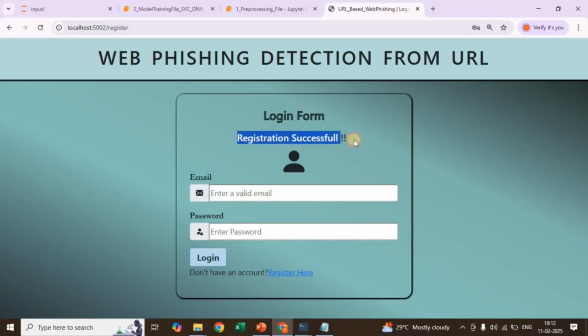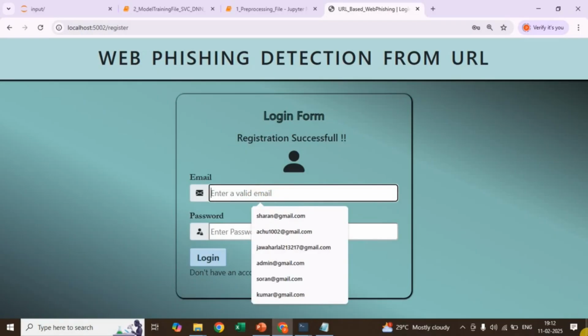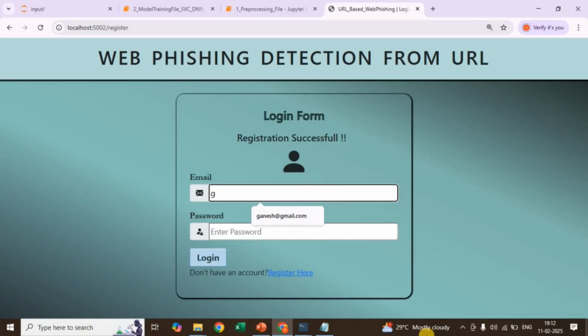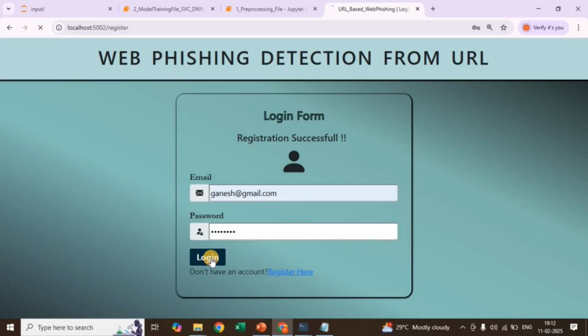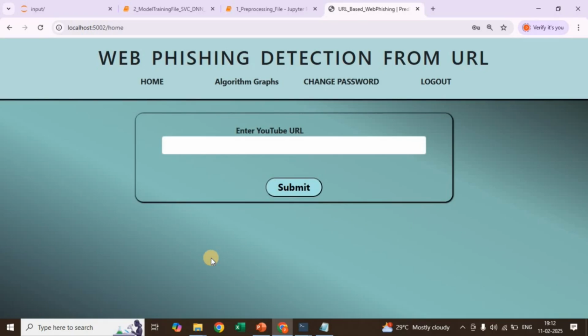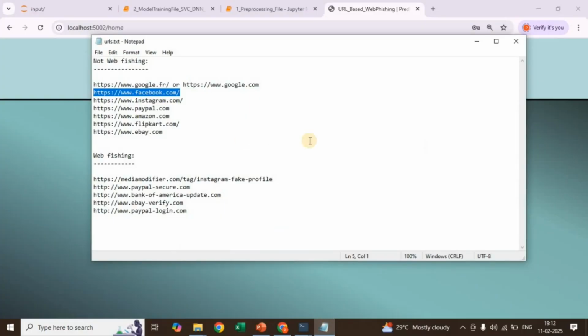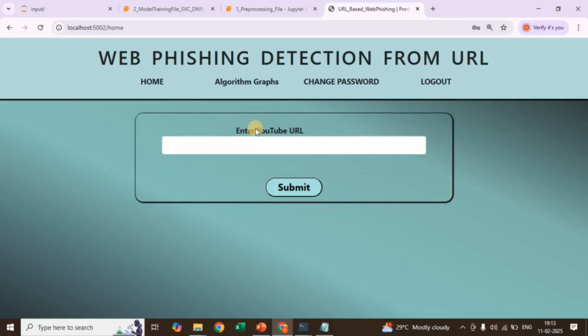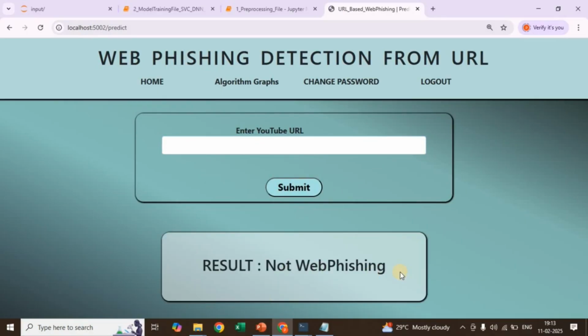Registration is successful. Now we are going for login. I give the mail ID Ganesh Gmail and the password. Login. Now you can type the URL. Here I already have sample URLs. These are not phishing. You know that facebook.com is not a phishing URL. You have to give it with HTTPS. I'll test it: I'm giving this URL and submitting it. It is showing that it's not phishing.